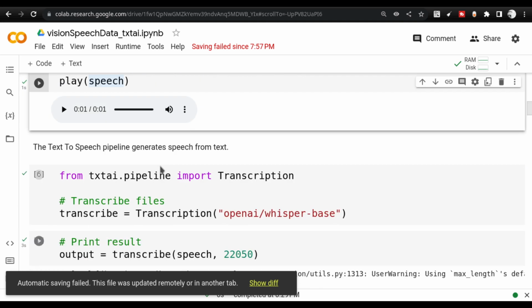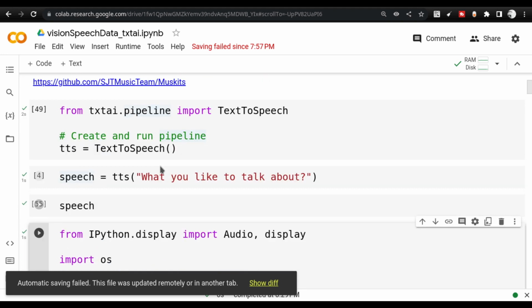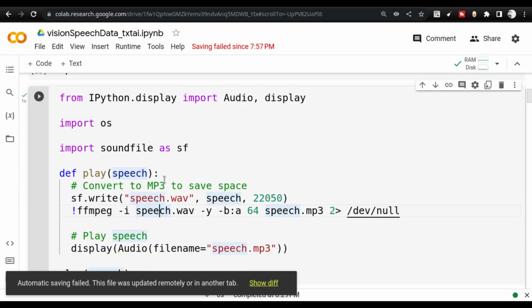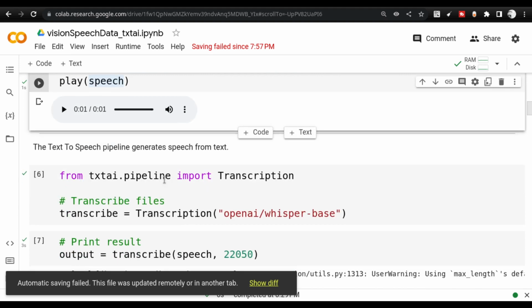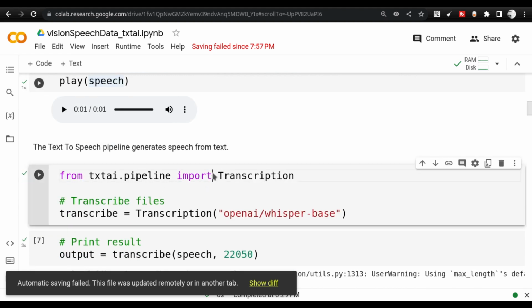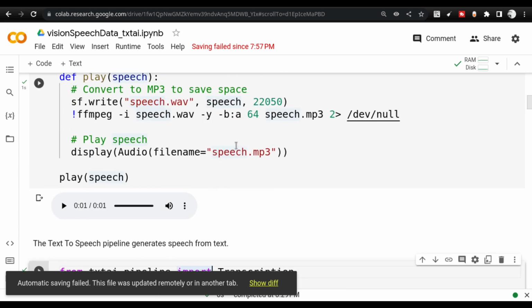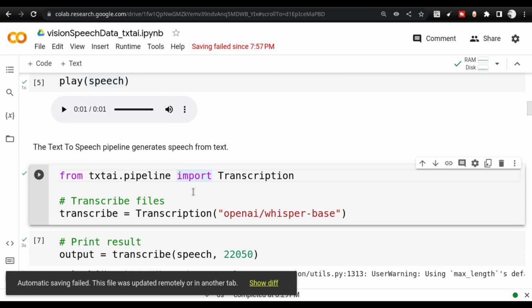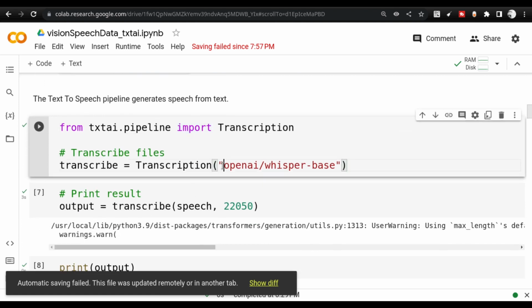Once that is done, we saw how it can be converted from text to speech. And there is a transcription pipeline, which is the opposite of text to speech, which is speech to text. So if you have an MP3 or a WAV file, then you can convert that to text. There is an OpenAI Whisper base model.